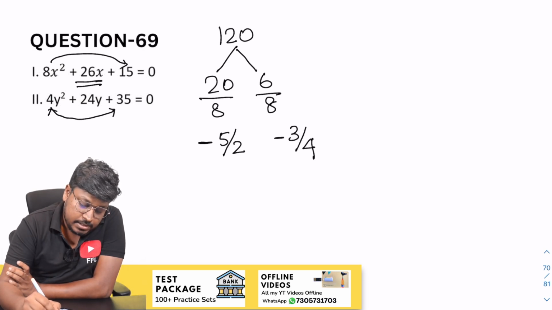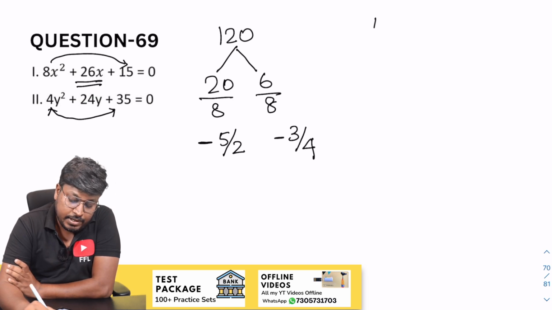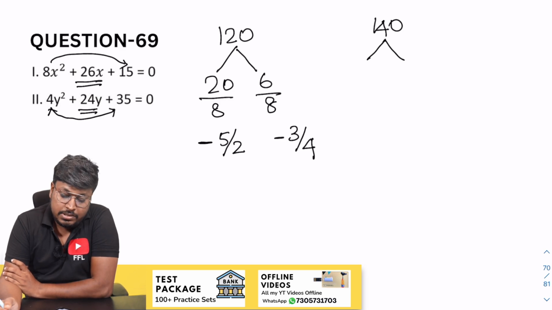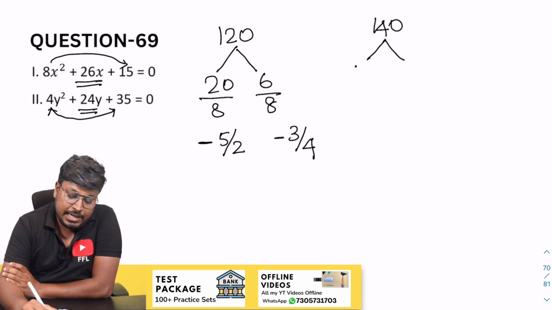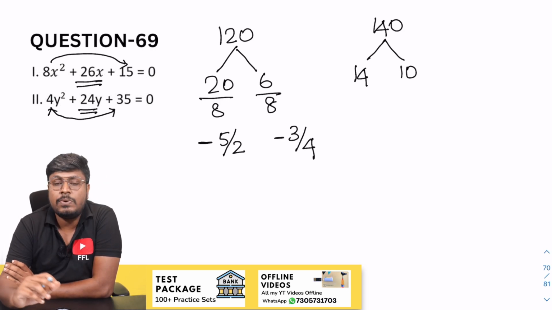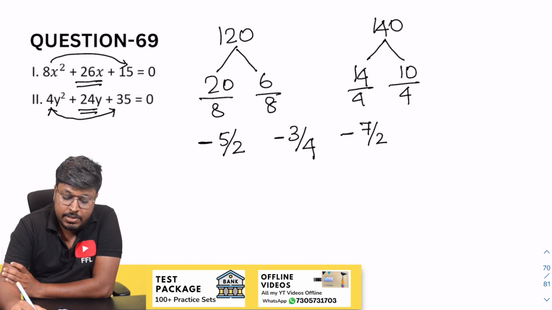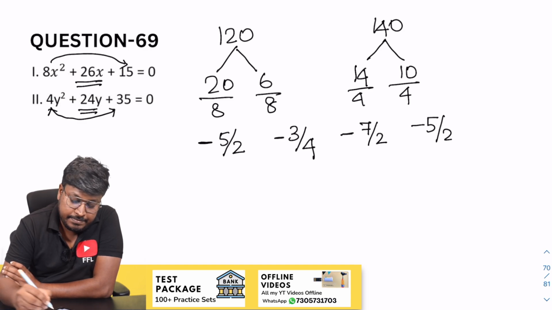So 140. So now our target is to get 24. So 14 into 10, right? 14 into 10 will be 140. When you add 14 and 10, the resultant will be 24. So divide by 4, divide by 4. So cancel it on 2 table, 7 by 2. So cancel it on 2 table, 5 by 2. That's it.